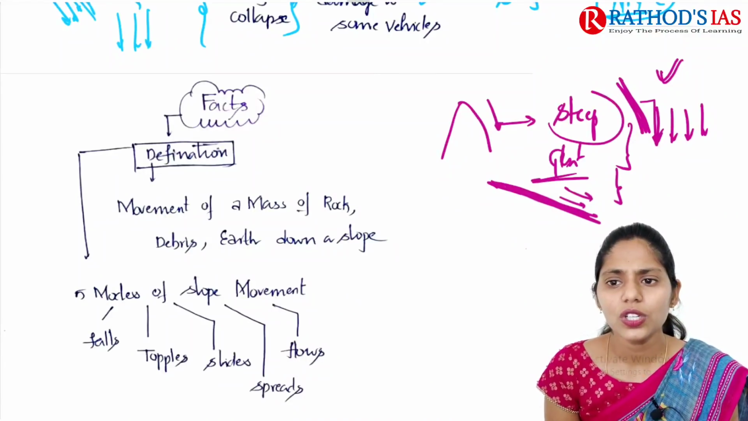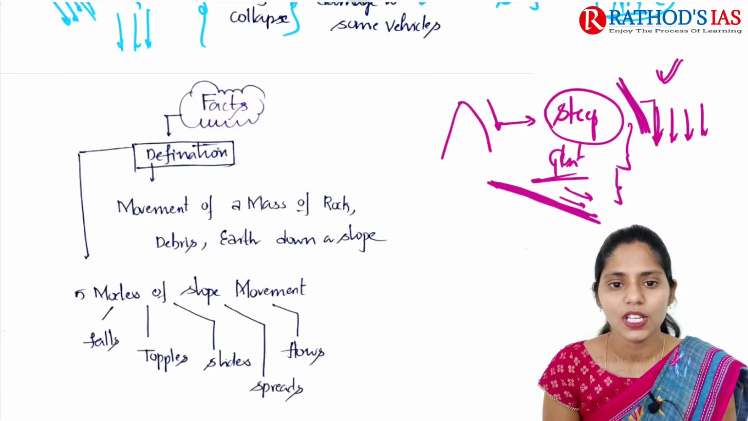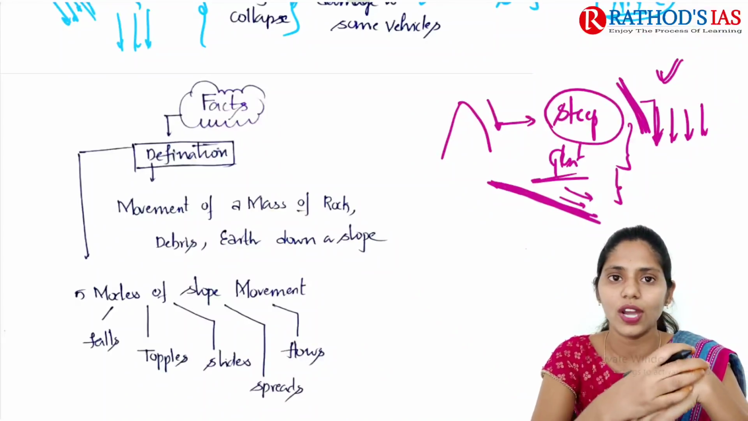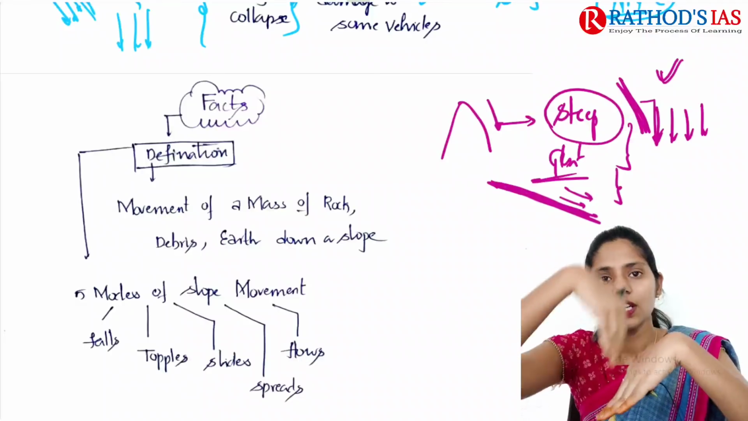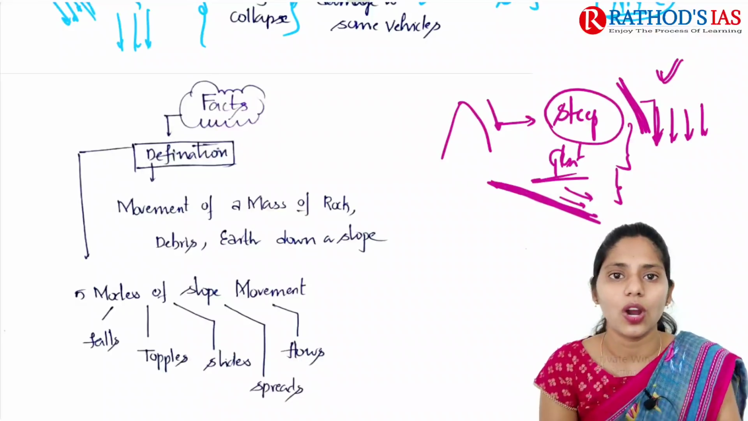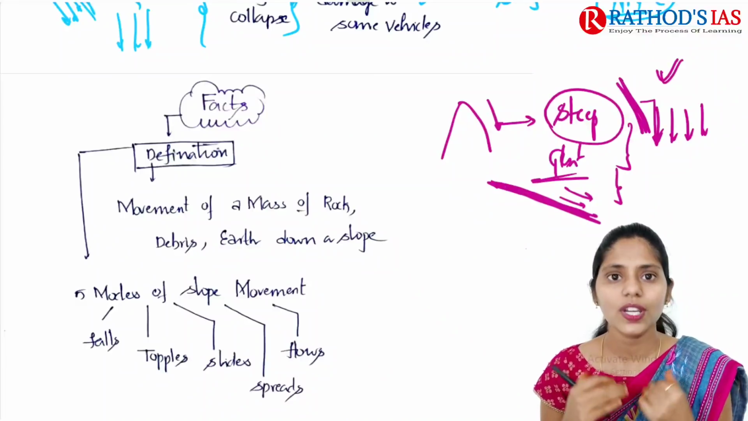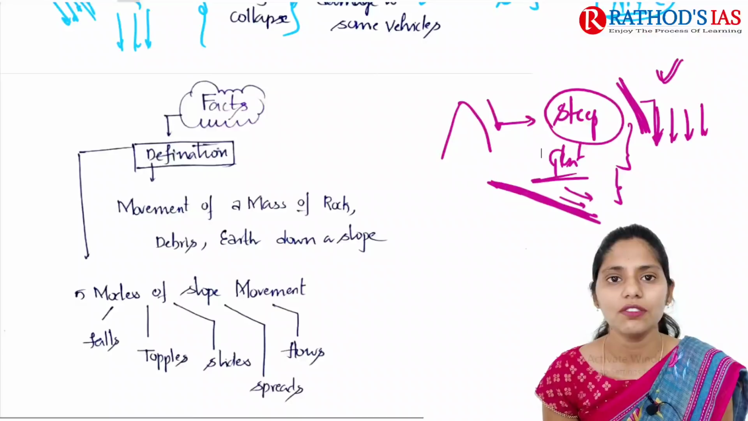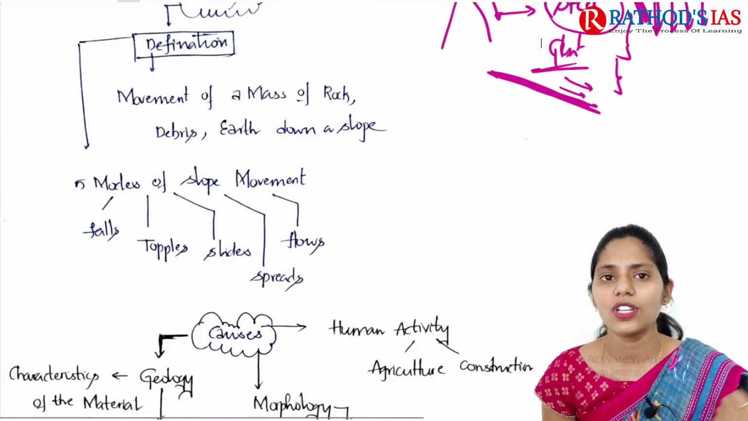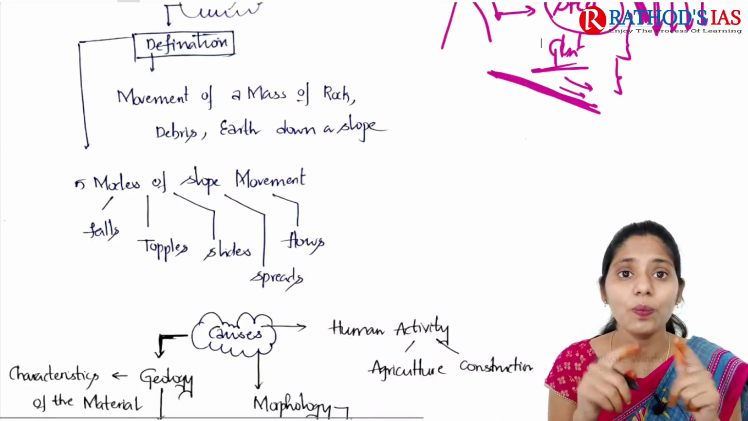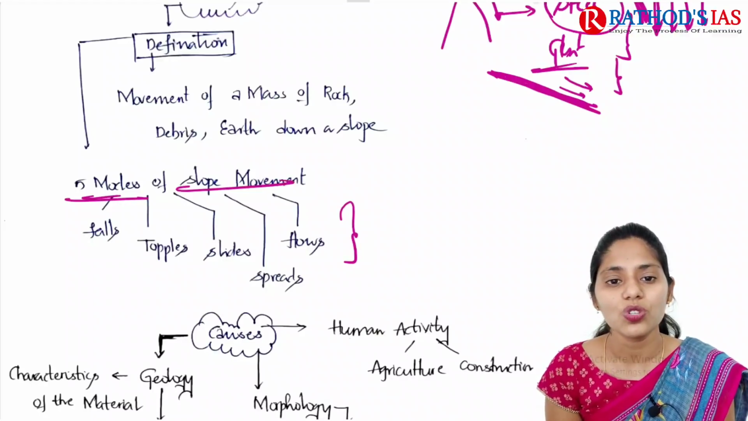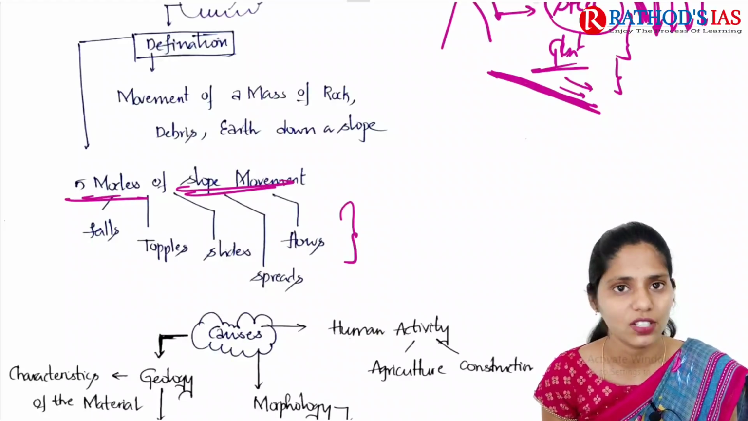First, you need to understand slopes. Across a slope, whenever a mass of rocks or soil or debris comes downward, this event is called a landslide. We can see 5 important modes of landslides: falls, that is sudden movement, then topples, as well as slides, spreads and flows. If you open your NCERTs, you can see everything regarding these 5 modes of landslides.